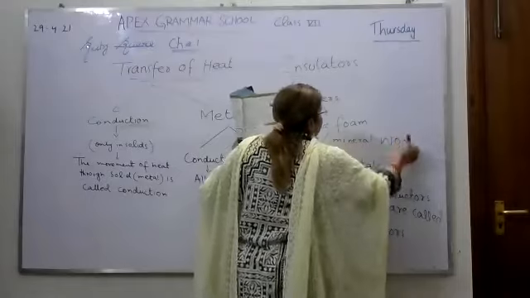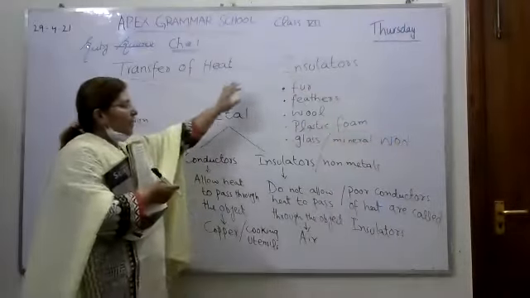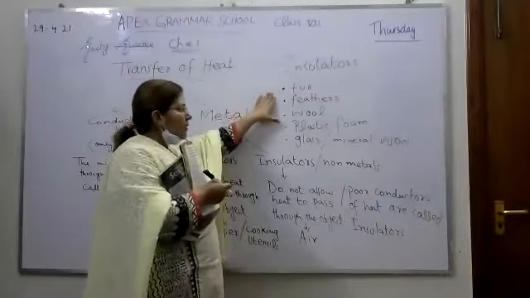So other examples of insulators given in your book: fur, feathers, wool.